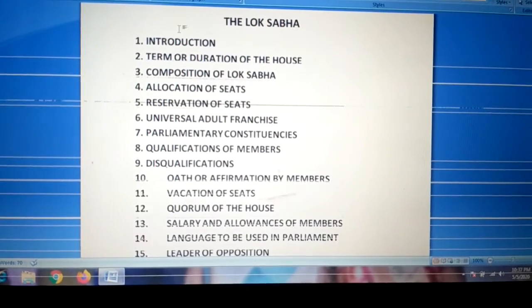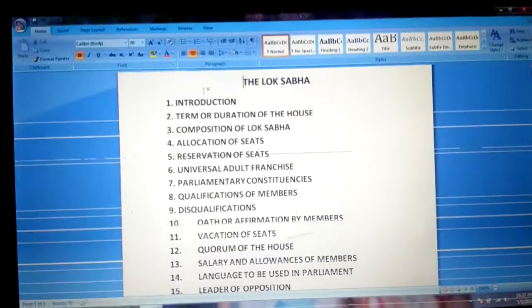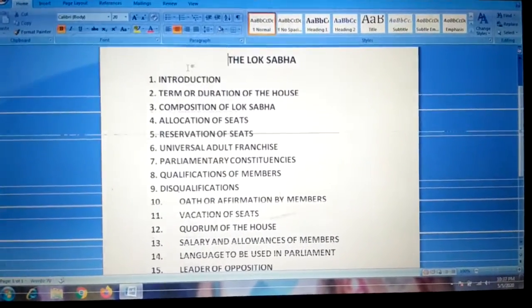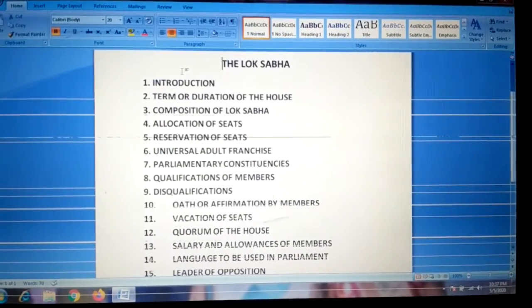Then point number 4, allocation of seats. Uttar Pradesh is represented in the Lok Sabha by 80 members.